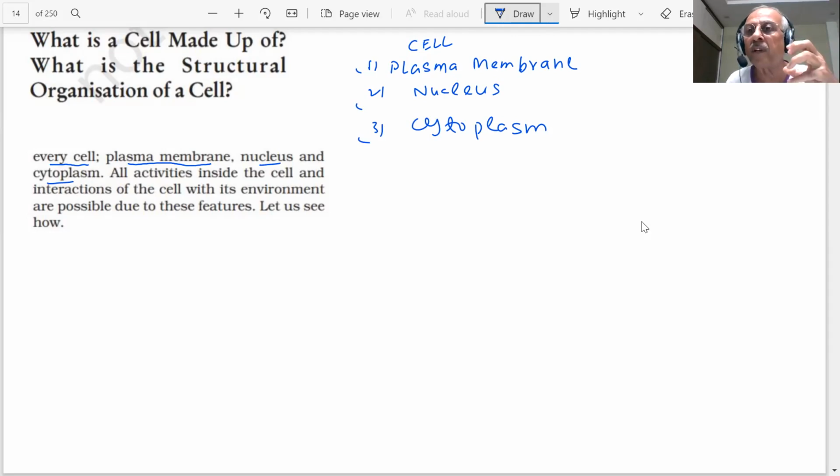Therefore, we are going to study what the cell is made up of. You are saying there is a plasma membrane, there is a nucleus, there is a cytoplasm, and every cell is performing certain functions inside the body. We would like to study each one of them.